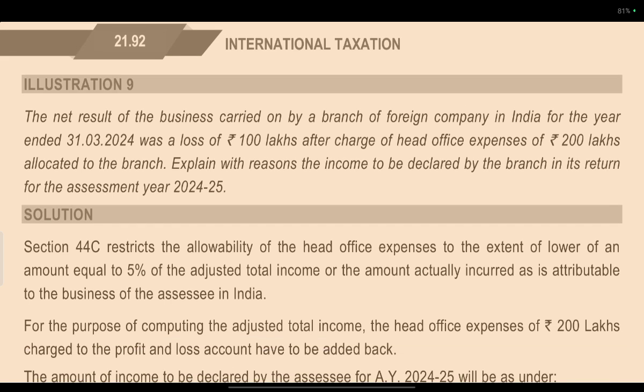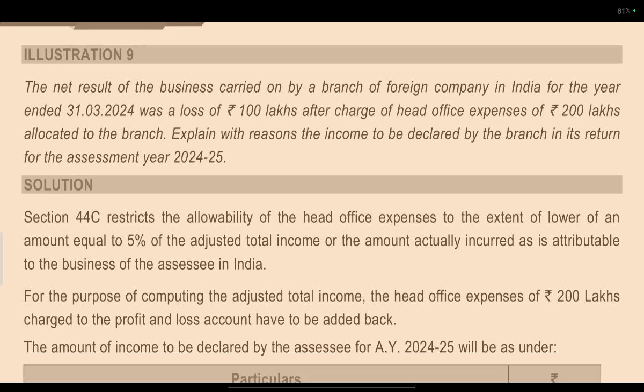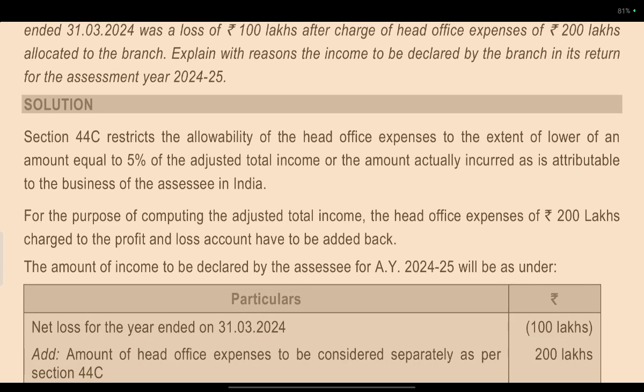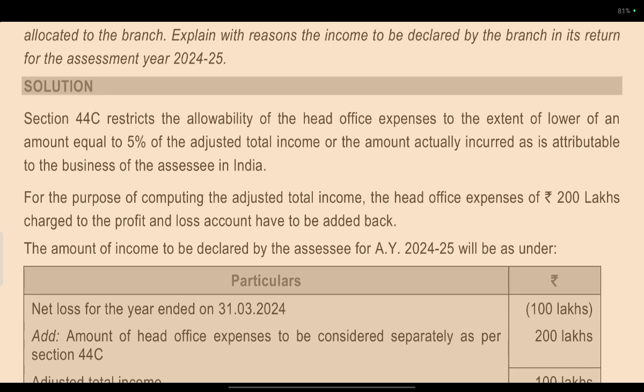Illustration 9. The net result of the business carried out by the branch of a foreign company in India for the year ended 31st March 24 was a loss of 100 lakhs after charging head office expense of 200 lakhs allocated to the branch. Explain the income to be declared in the return for assessment year 24. Under section 44C, restrict the allowable head office expenses to the extent of the lower of 5% of the adjusted total income or the amount actually incurred attributable to the business of the assessee, whichever is lower.